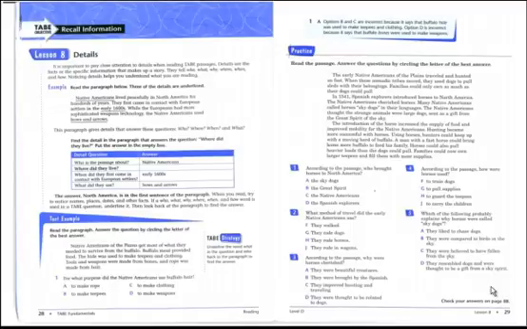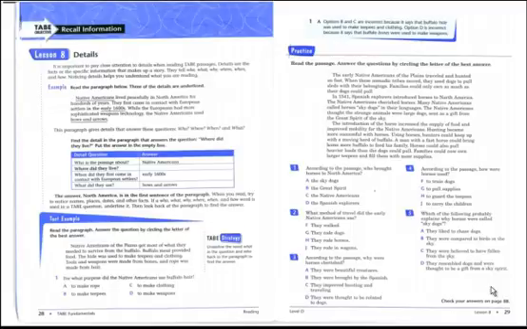Number 2, what method of travel did the early Native Americans use? F, they walked. G, they rode dogs. H, they rode horses. Or J, they rode in wagons. When we look back up at the passage, the very first sentence tells us that early Native Americans of the plains traveled and hunted on foot. So we know that the correct answer is F. They walked.